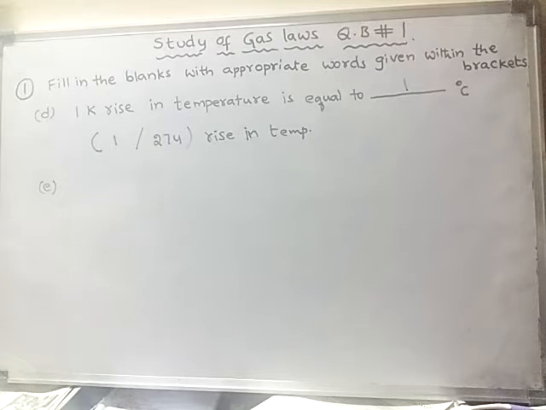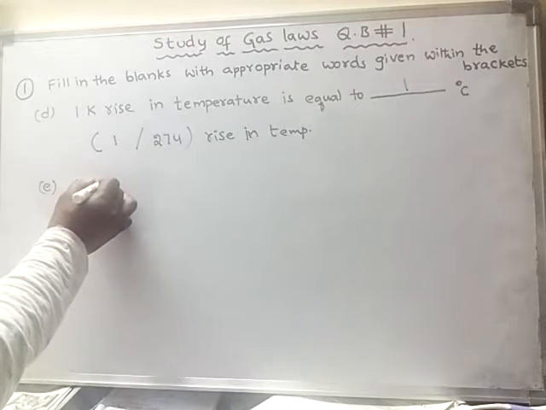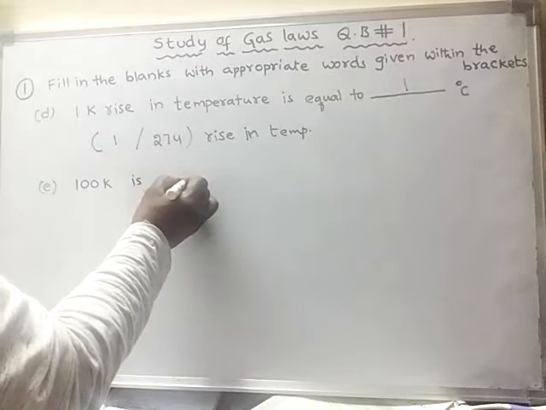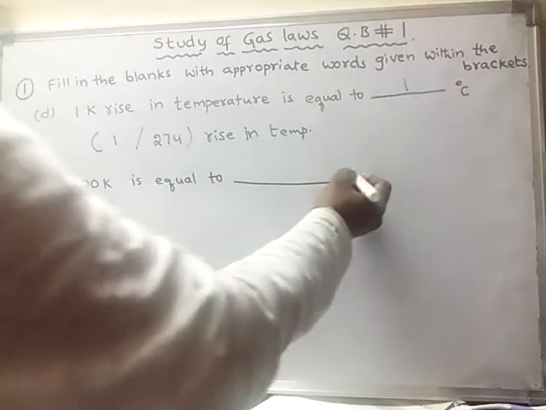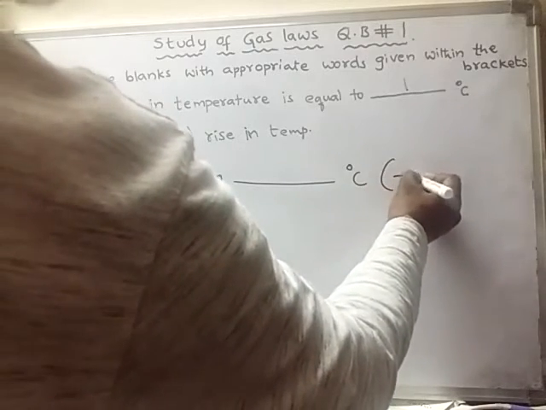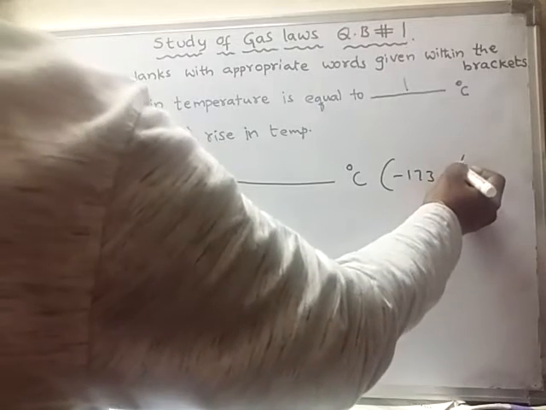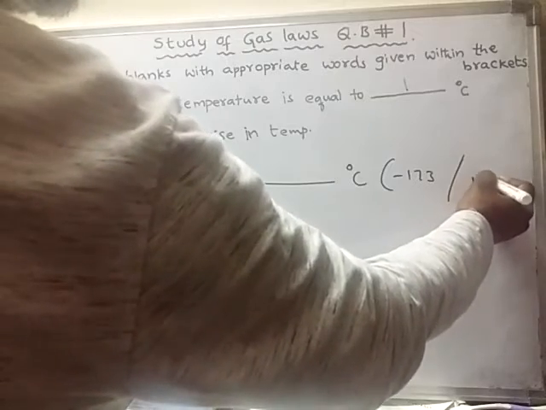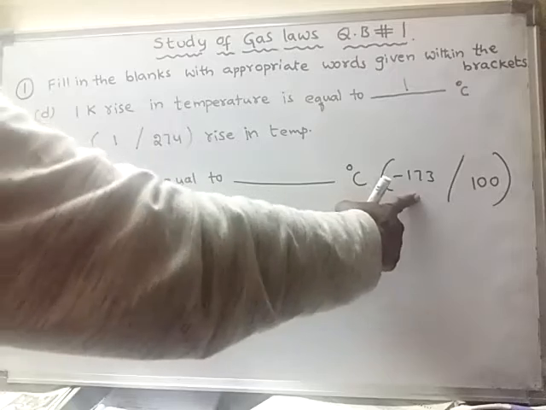So what is that one? 100 Kelvin is equal to dash degree centigrade. Options given are minus 173 or 100.